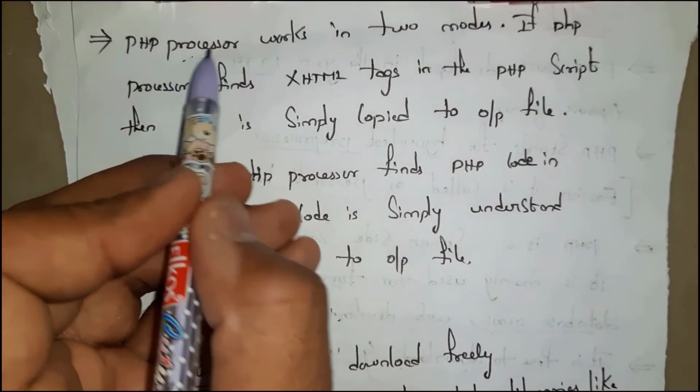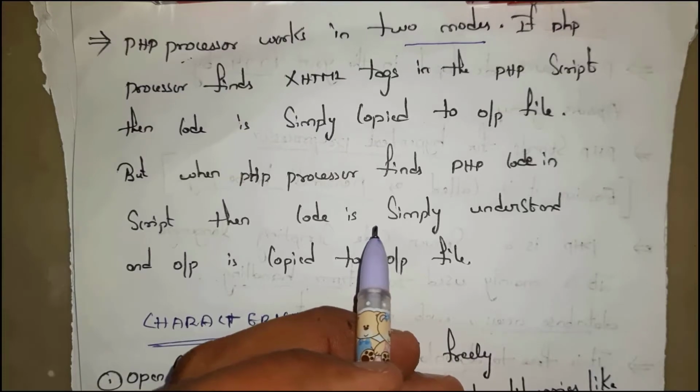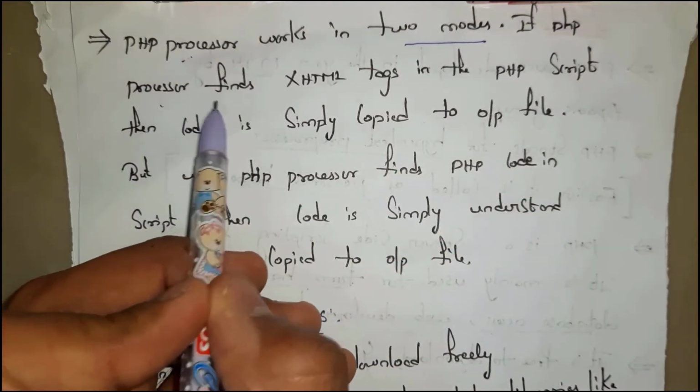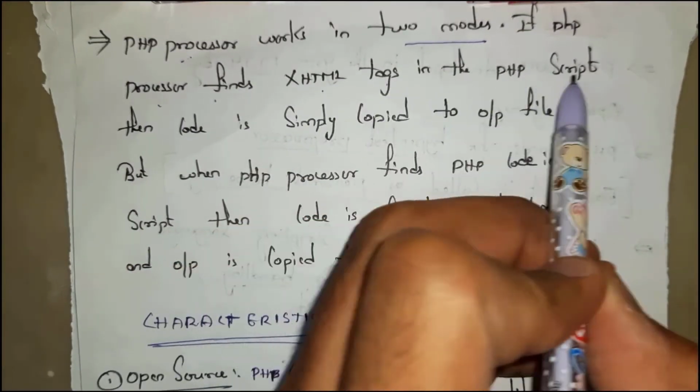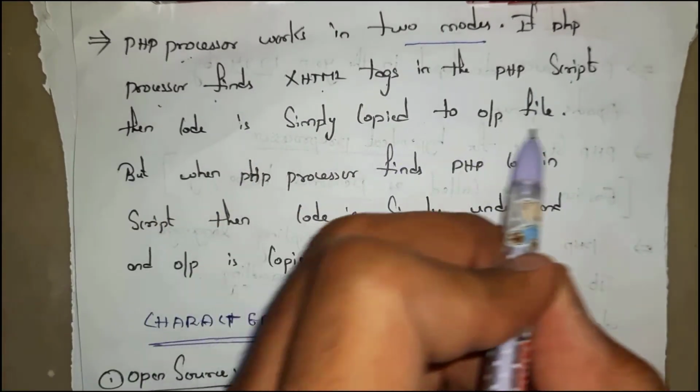The PHP processor works in two modes. First, if the PHP processor finds XHTML tags in the PHP script, then the code is simply copied to the output file.